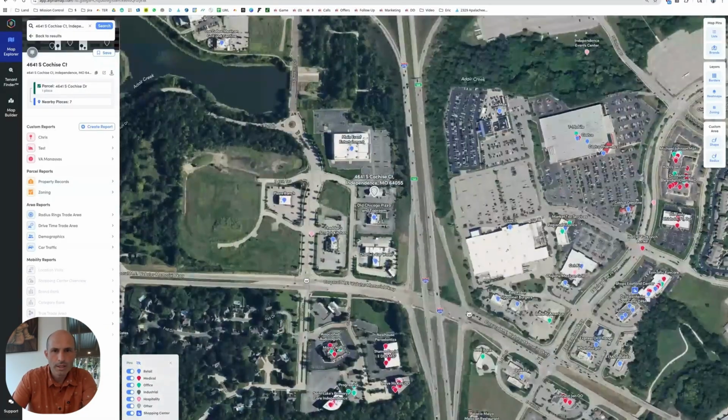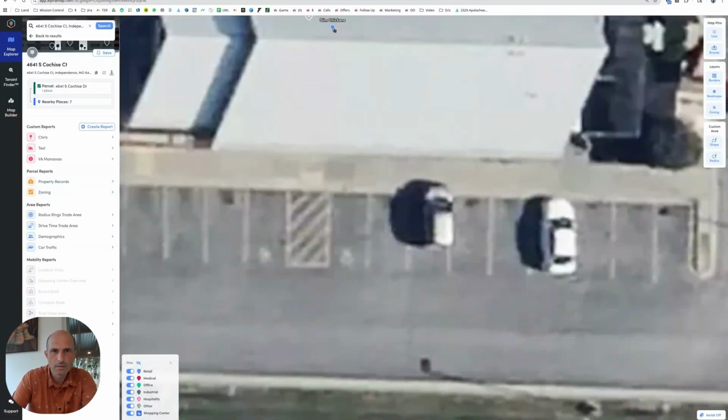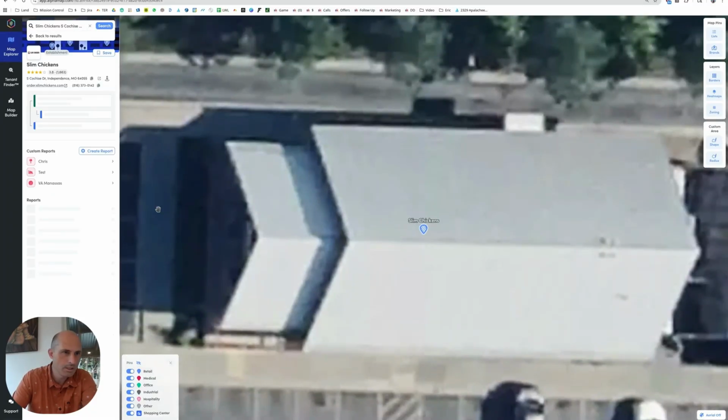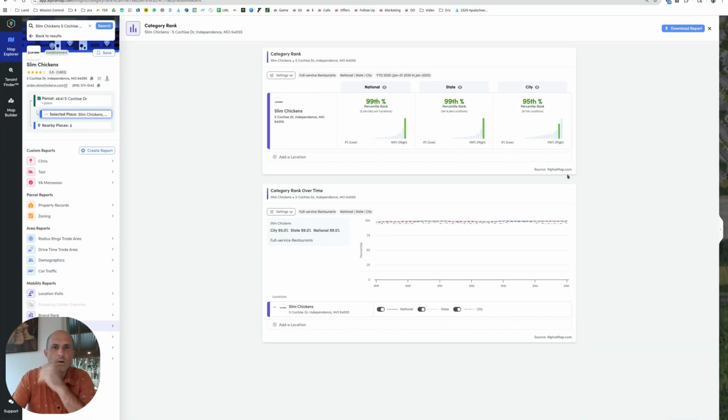Okay, but what we can do here is we can get this Slim Chickens and we can get the ranking off of it. Oh, wow, this is a really good one. Heck yeah, 99 percentile Slim Chickens. They sing their own song. So lots of these QSR shops really like to be next to the other QSR shops. Slim Chickens seems to work in places that lots of QSRs wouldn't. Like here, if you put a McDonald's back here, it probably wouldn't be the top McDonald's, but you put a Slim Chickens and it's top Slim Chickens. McDonald's would want to be on that front corner.